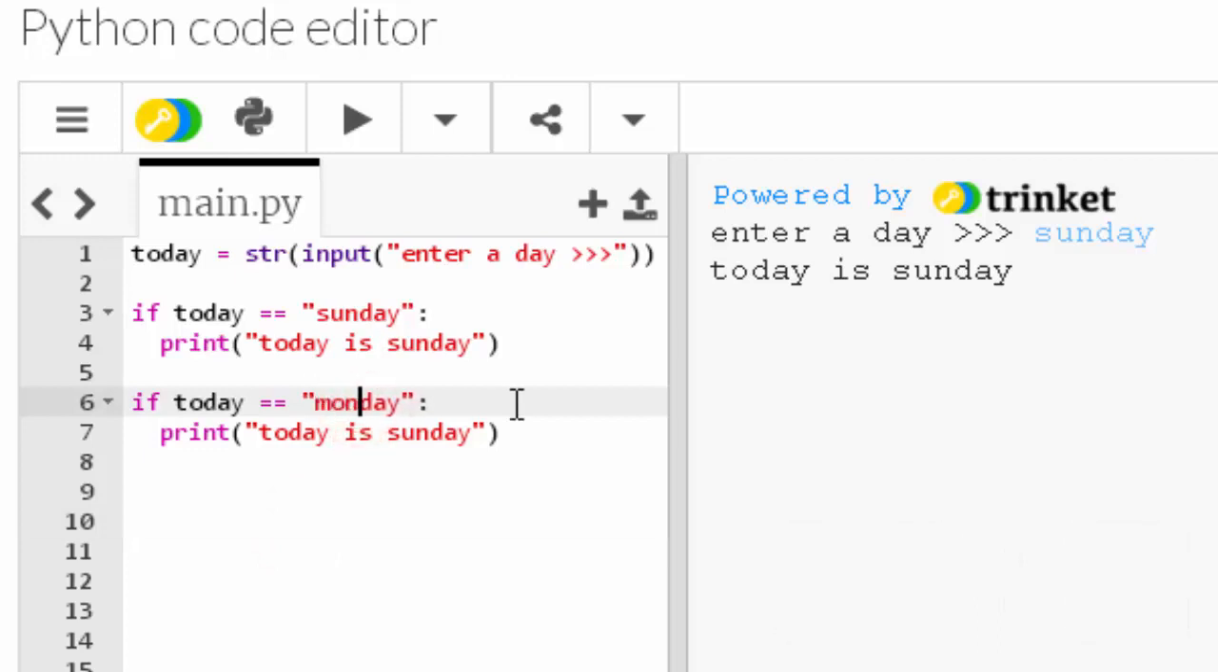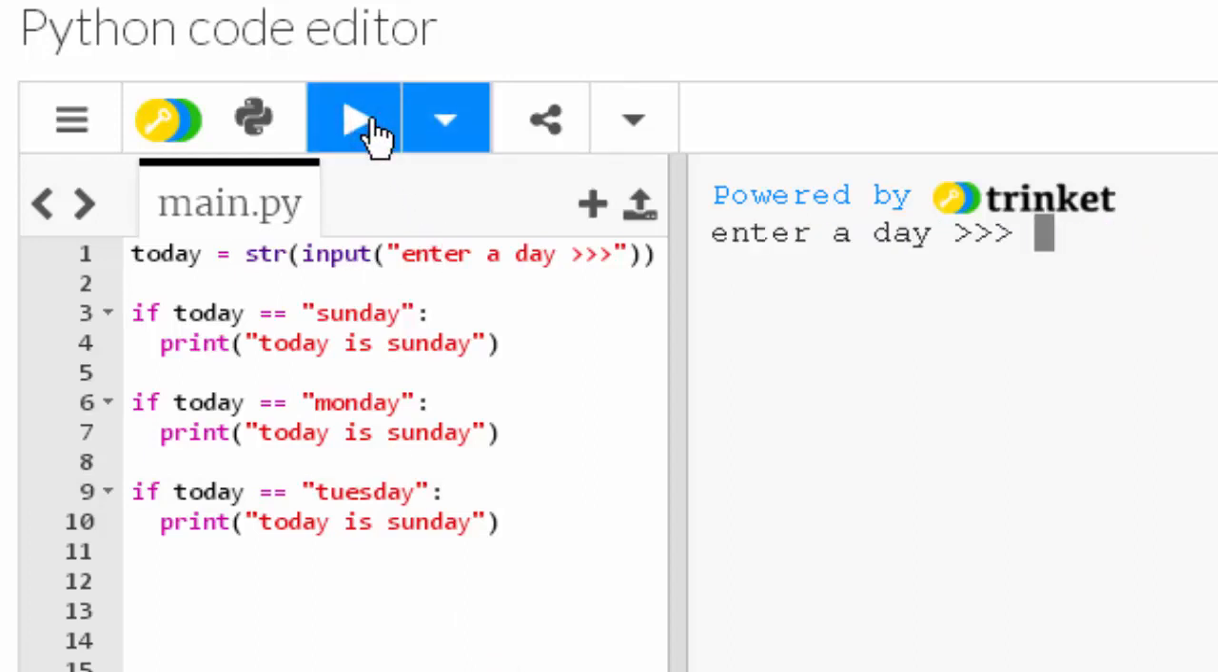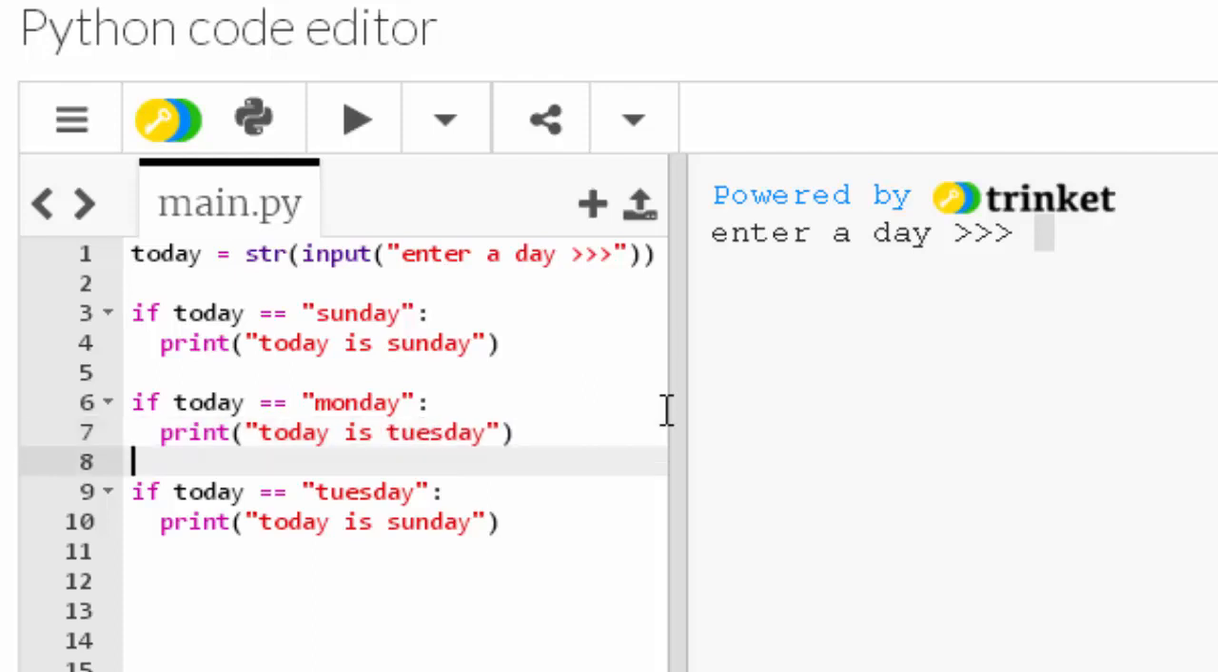I'm going to drop in Monday here, and I might even drop in Tuesday. Okay, so Tuesday's here. So now I've got 3 if statements. So I'm going to run the code, enter a day. Wait, before I do that, that's Sunday. I'm going to flip this to Tuesday, otherwise it won't make any sense. Tuesday, no, Monday, sorry. Monday. Tuesday. Let's have a look at the code.